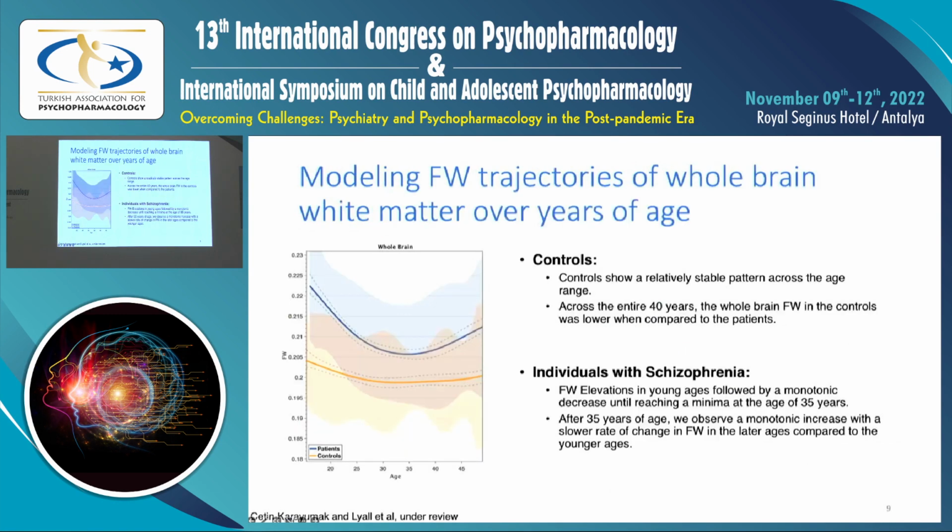What we see is that in controls, shown in orange, there is a relatively stable pattern of free water values across the 40-year period. We also see that across the entire age range, controls exhibit lower free water values than individuals with schizophrenia, which can be seen in blue. Within the patient cohort, young ages are characterized by higher free water values, which decrease slowly until the age of 35. After 35 years of age, free water values begin to increase again, but at a relatively slower rate.